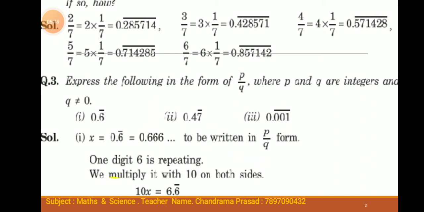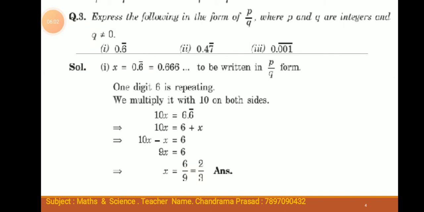Since one digit 6 is repeating, we multiply by 10 on both sides. Therefore, this can be written as 10x equal to 6.6 bar.